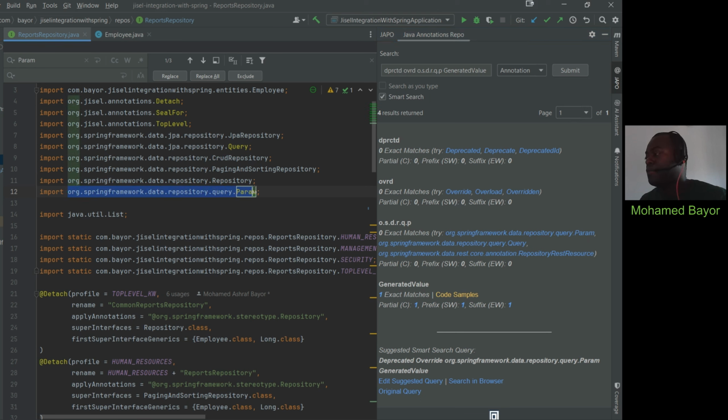Besides that, by making use of this queue here, it attempted to suggest also query besides param, and actually they are both under the same package. And a third suggestion, because there must always be 3 suggestions, I think there is a little bit of forcing there. It attempted to suggest another annotation name here based on what we entered.